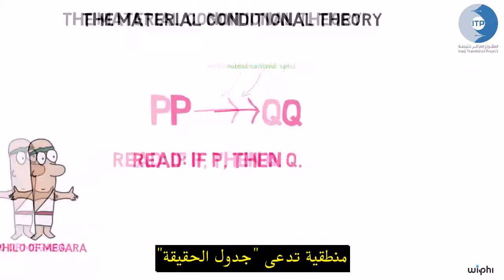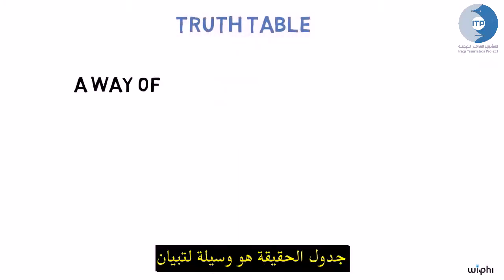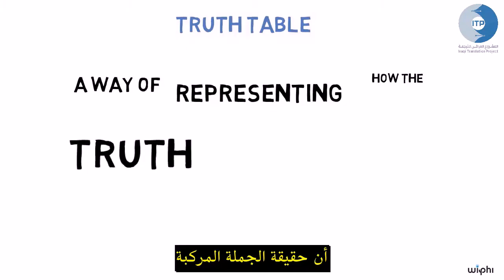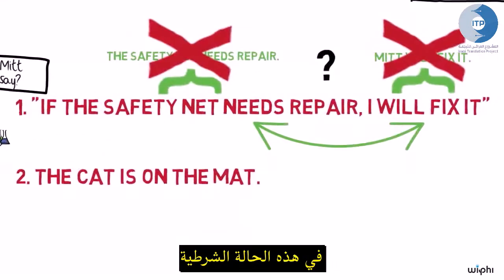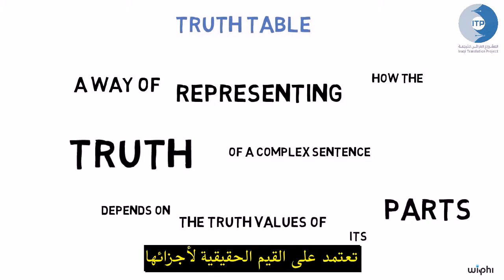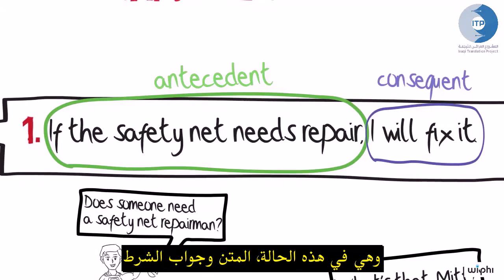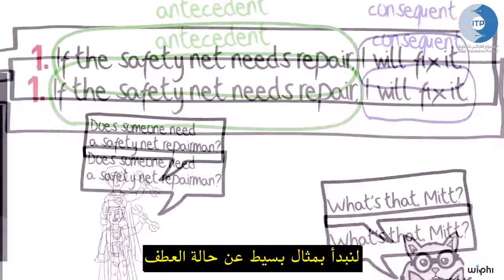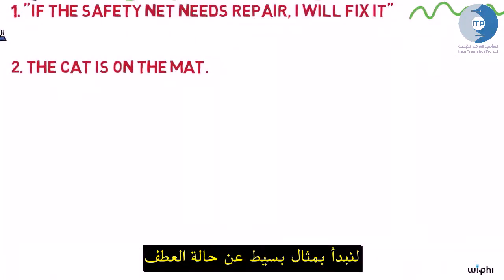In order to state the material conditional theory more precisely, we will make use of a device from logic called a truth table. A truth table is a way of representing how the truth of a complex sentence, in this case the conditional 1, depends on the truth values of its parts, in this case the antecedent and consequent of 1. Let's start with a simple example of a conjunction.